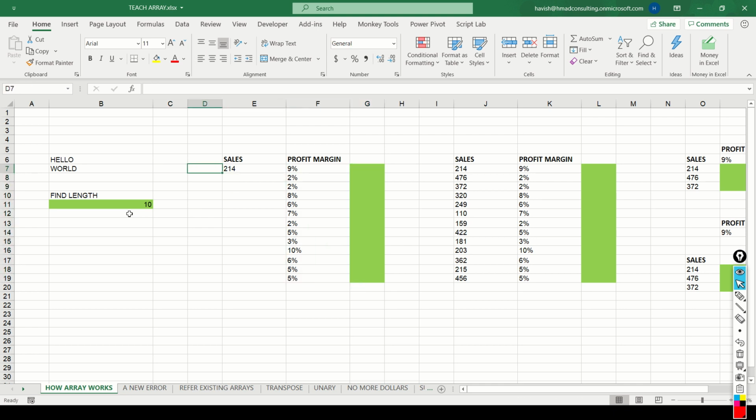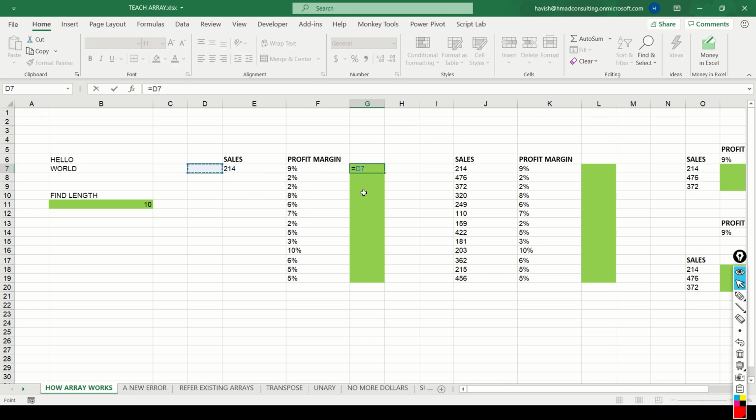Let us say we want to multiply the sales amount with all these profit margins one by one. This means I want to multiply 214 by 9%, 214 by 2%, 214 by 2%, 214 by 8%, and so on and so forth. Now, a lot of you would be used to doing this.